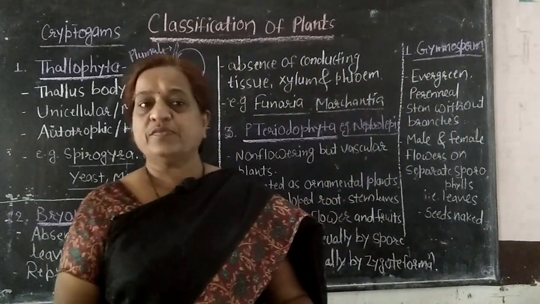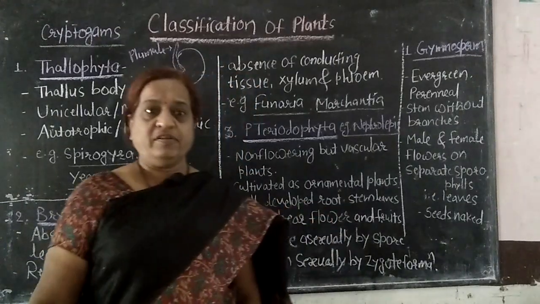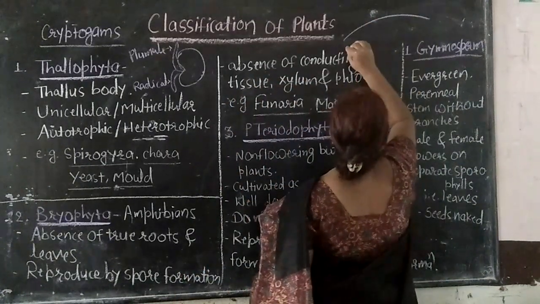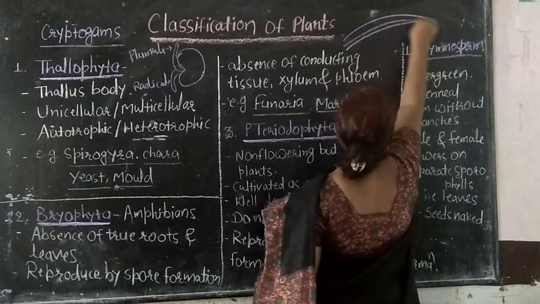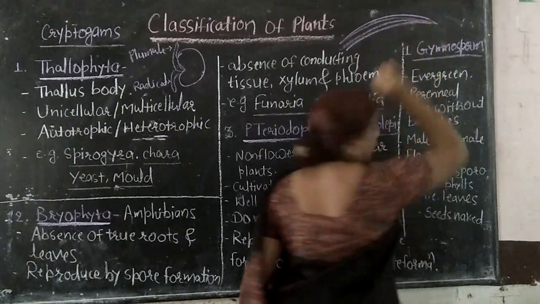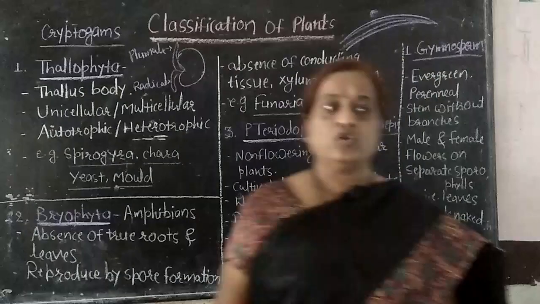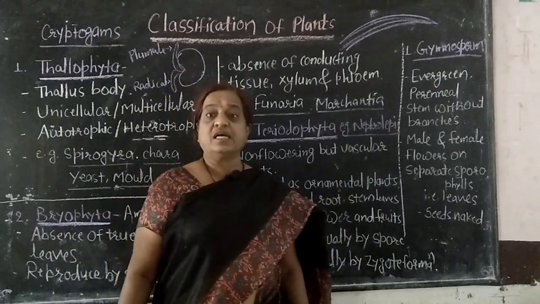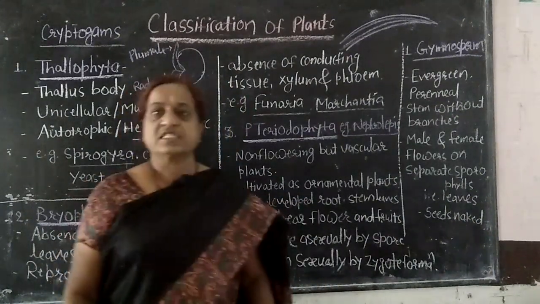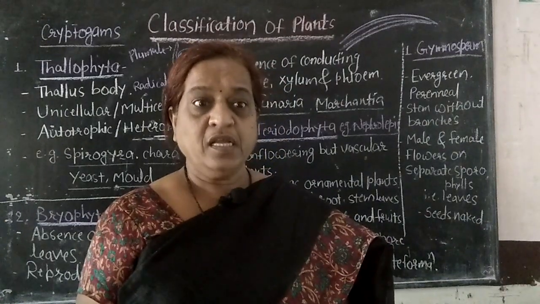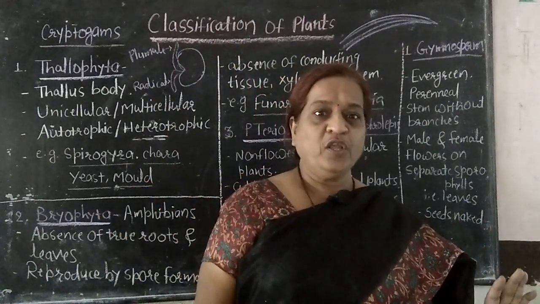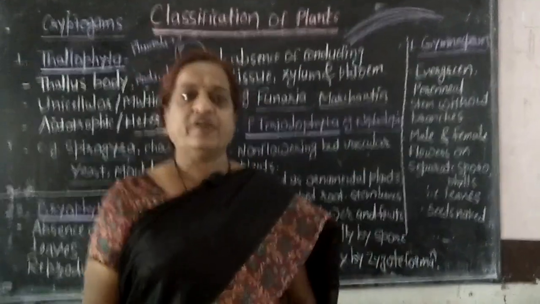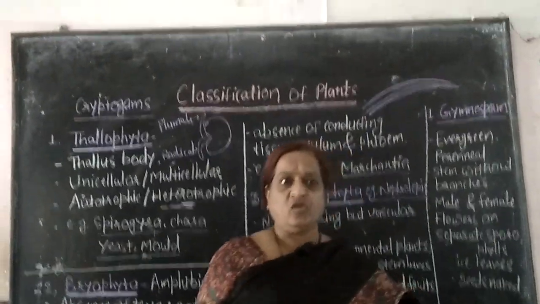Okay. And what is the difference between the reticulate venation and the parallel venation? In case of all monocots, there is a parallel venation. How is the parallel venation? Suppose this is a leaf. This is the midrib. Again the veins are there which are parallel to the midrib. Such type of venation is known as a parallel venation. Okay. In case of dicots, the venation is reticulate. So in detail we have discussed the classification of plants. Okay. Now what is homework for you? You collect the different plants from the surroundings and try to understand different terminology related to plants. Okay. Thank you.